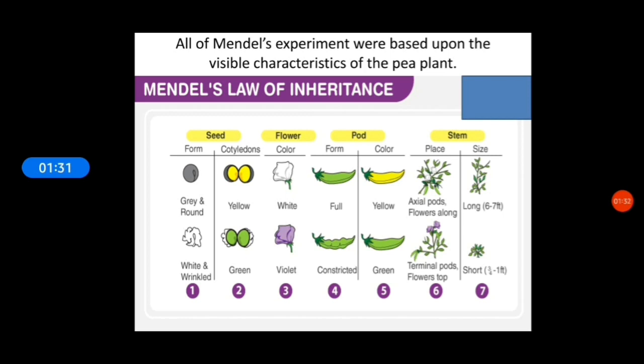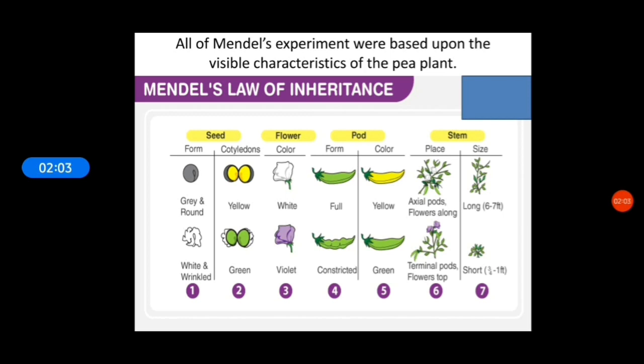Between 1856 to 1863, Mendel conducted hybridization experiments on the garden peas. During that period, he chose some distinct characteristics of the peas and conducted some cross pollination or artificial pollination on the pea lines that showed stable trait inheritance and underwent continuous self pollination.